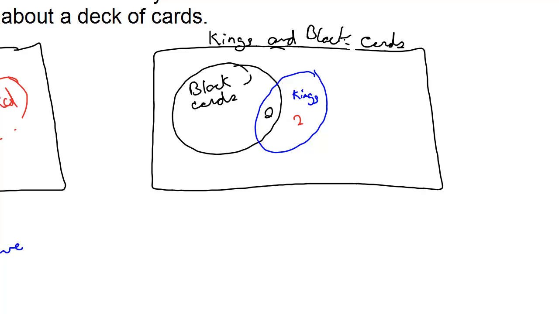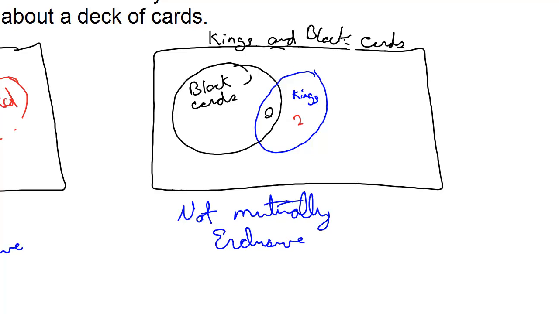They're not mutually exclusive, because a king can be a black card also, and a black card can be a king. So these are not mutually exclusive, because I can be in both circles at the same time. If I happen to draw a black king, I've got to go into both circles, which makes it a little bit difficult. And it changes how we do our calculations when we're looking at them.